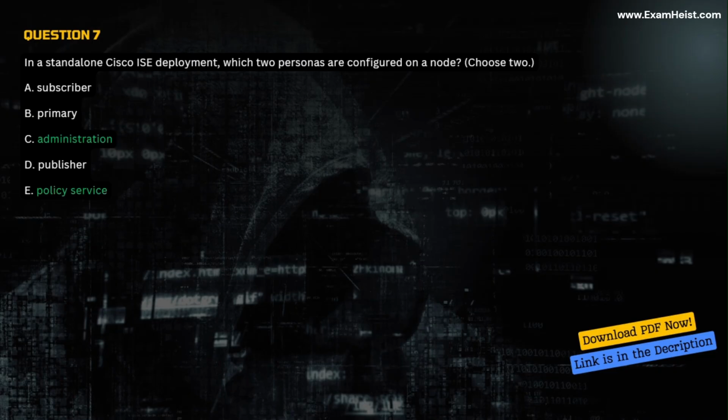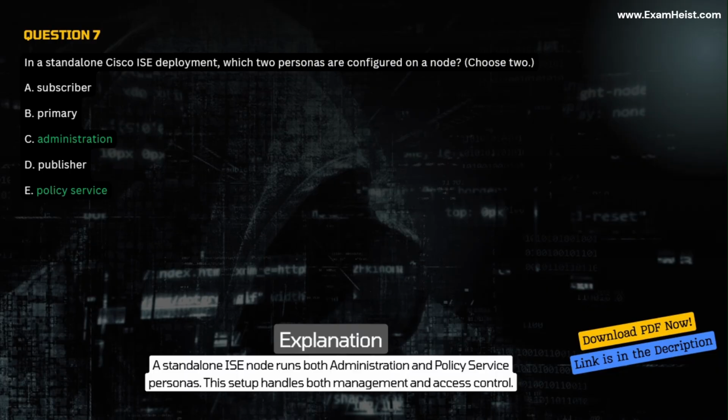Correct answer C and E. Administration. Policy service. Explanation. A standalone ISE node runs both administration and policy service personas. This setup handles both management and access control.